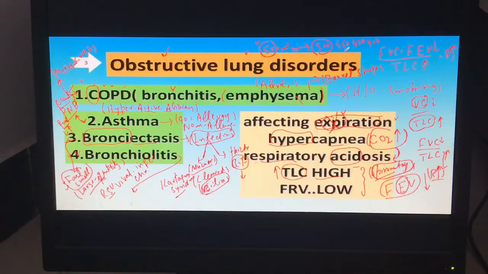But now, after obstructive lung disorder, the air coming out is less than the air going inside. So with the remaining air, with each breathing cycle of expiration and inspiration, the residual volume, the volume that stays in the lung after breathing, is increasing. Air is trapped inside the chest and increasing.